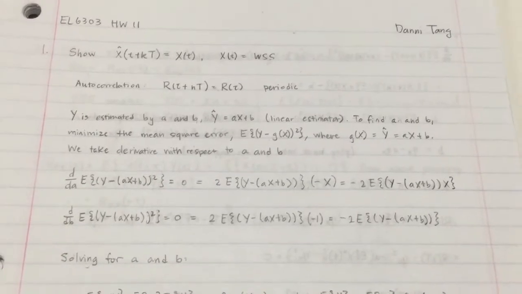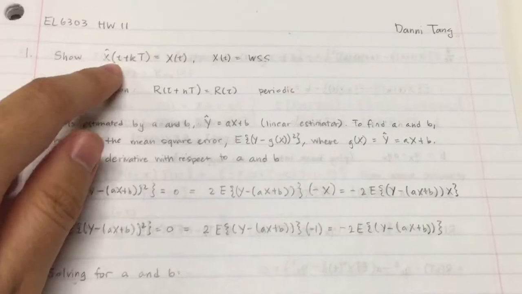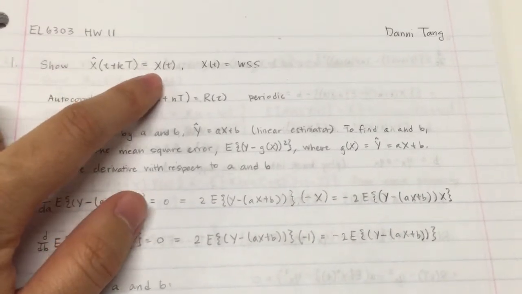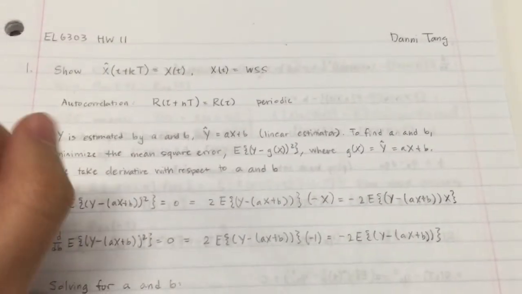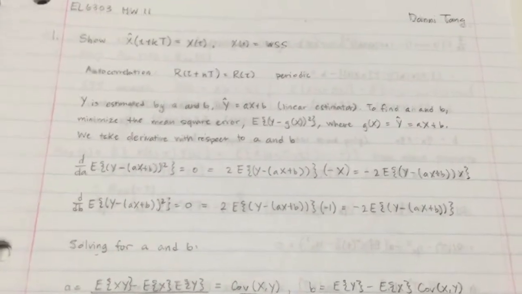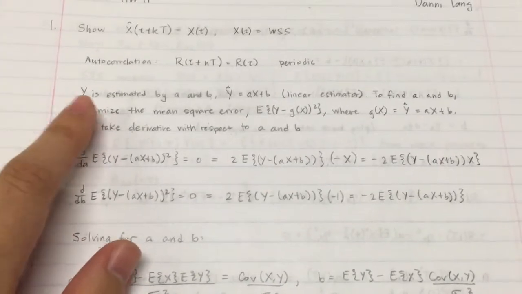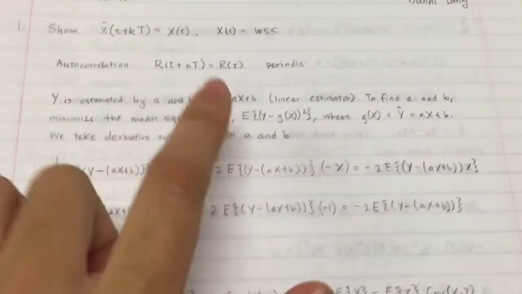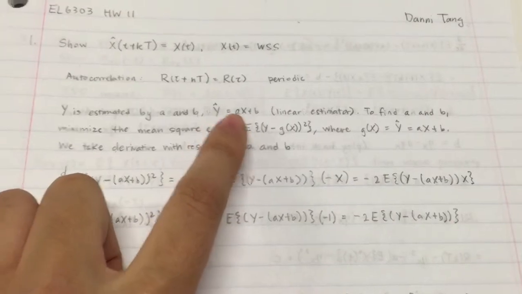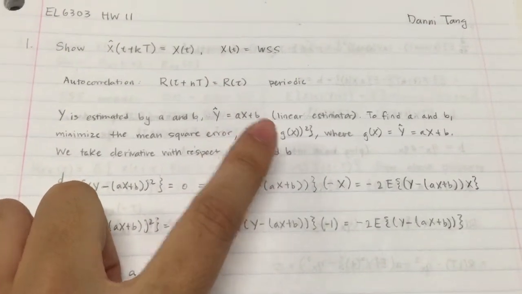And we want to show that the linear estimator x hat of t plus k times capital T equals x of t. To do this, we use the hint given by the problem. We say y is estimated by a and b, so y hat, the linear estimator, is equal to ax plus b.